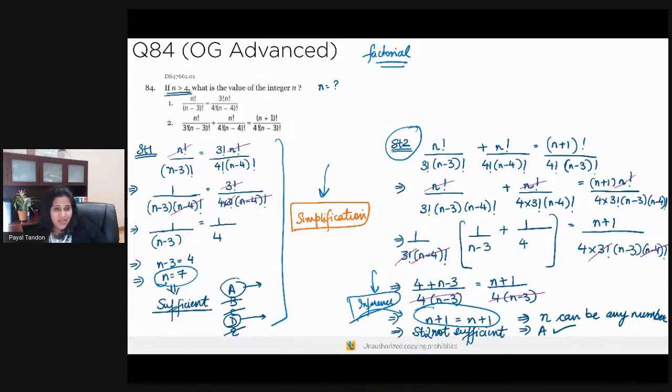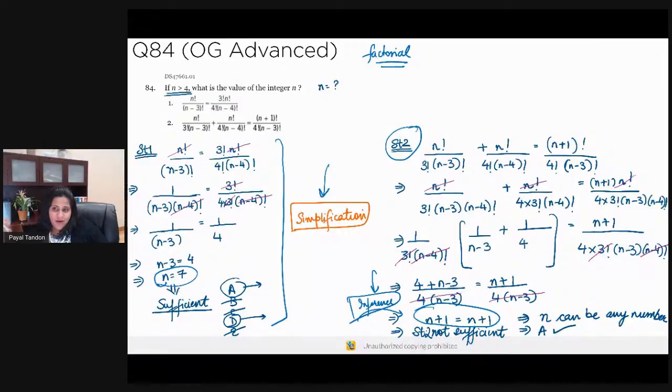Or did you think that you're getting to an equation in n, which means that you will be able to get a solid answer? You didn't go all the way through to see that really the equation's left hand side is equal to the right hand side. So there isn't anything over there. How did we get n minus 3 factorial is equal to n minus 3 into n minus 4 factorial? That is the very definition of factorial, Vipul.